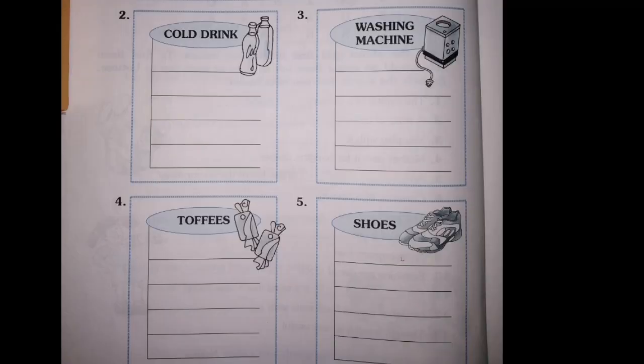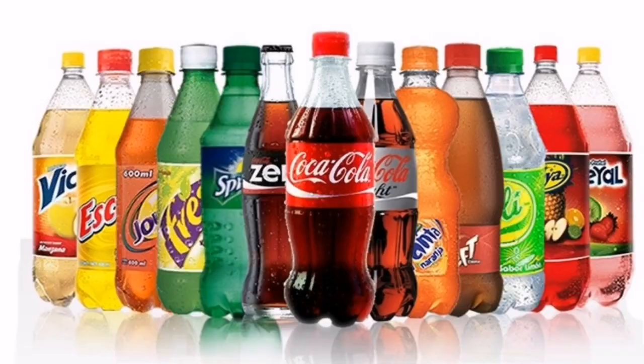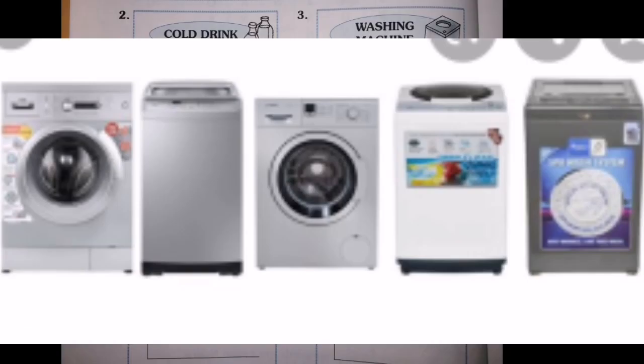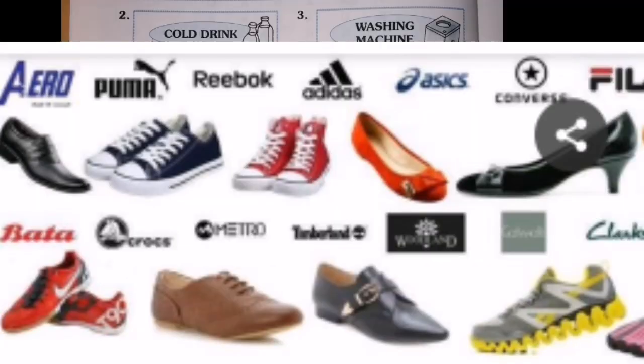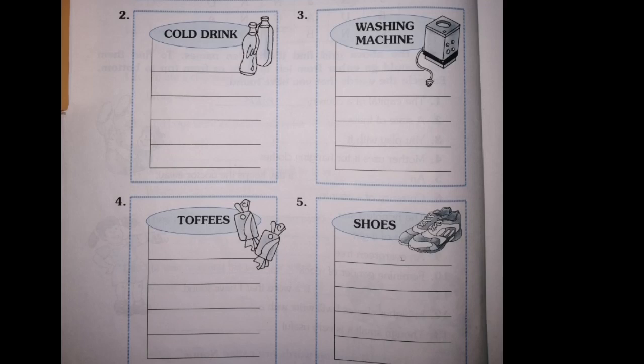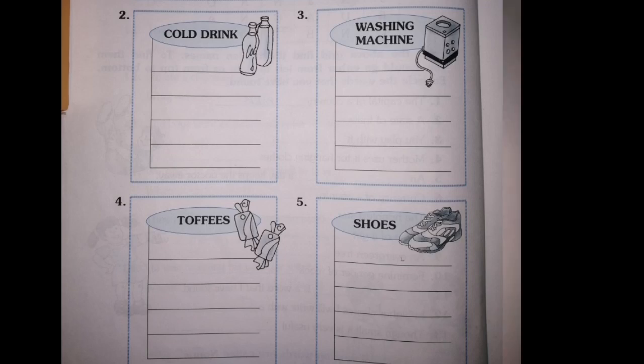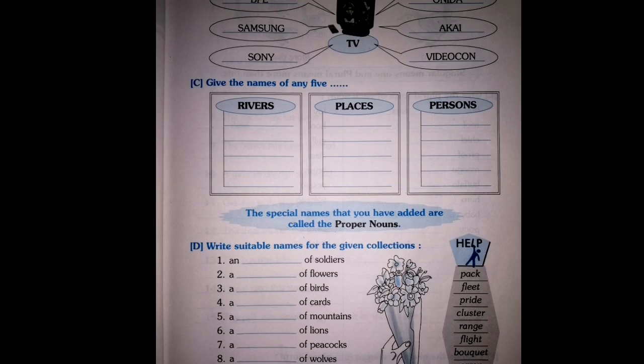There are 4 more activities. First one is to find out the different brand names of cold drink, then washing machine, toffees and shoes. Moving on to the next activity, that is C. Give the names of any 5.